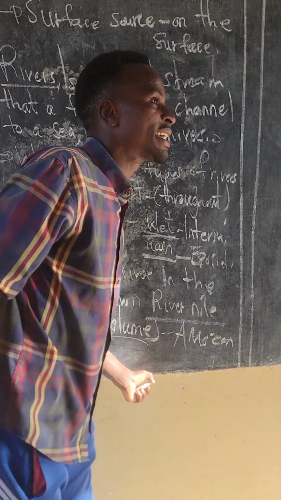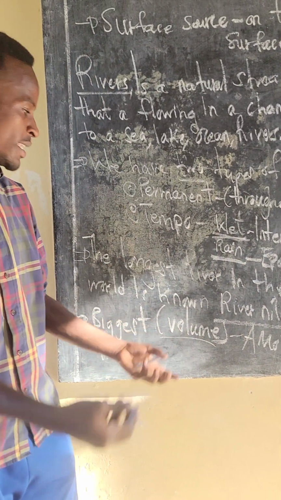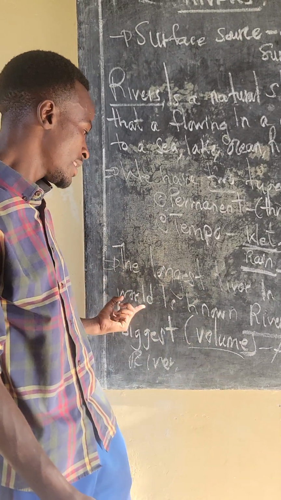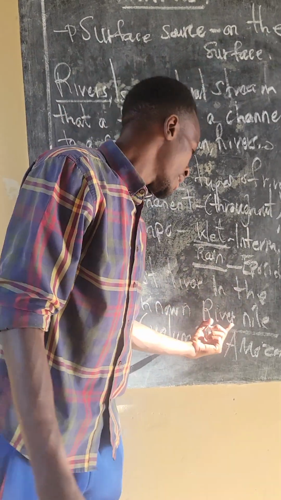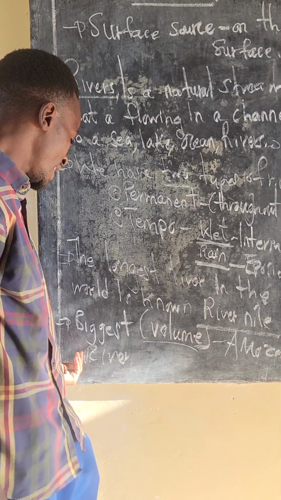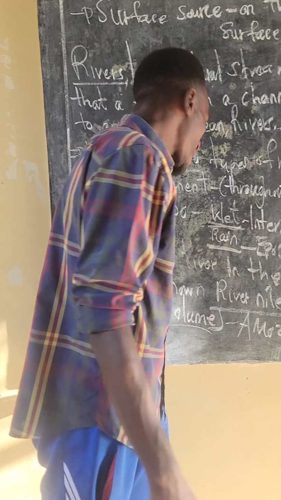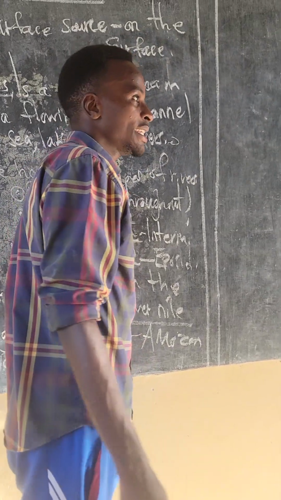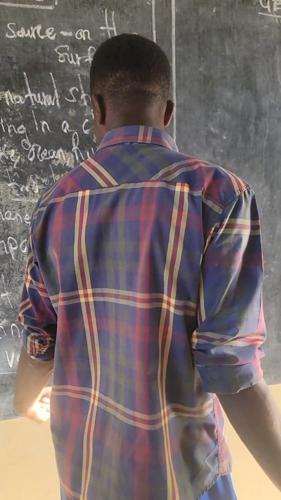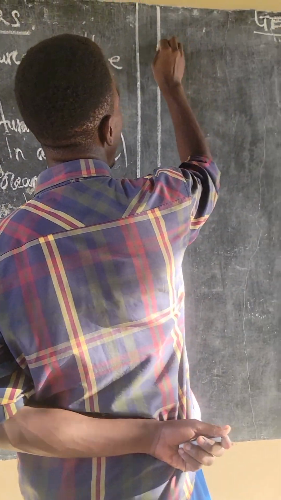It is a river that's found in Amazon forest. And this River Nile is a river found in Africa, while this one is found in the Southern American continent, in Amazon forest.